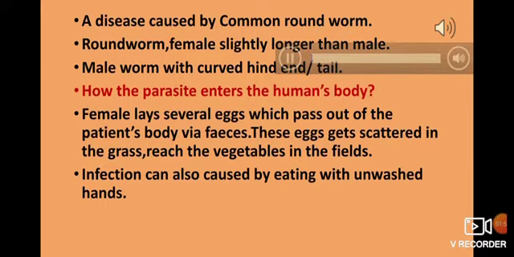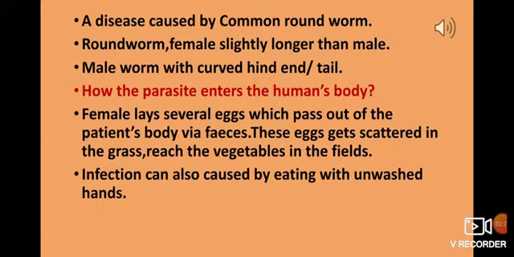Now the question is how Ascaris enters the human body and causes Ascariasis infection. It happens in this way. Suppose a person is already infected by Ascariasis. That means he is a patient of Ascariasis. Then the parasite is already present inside his body, mostly in the intestine region.